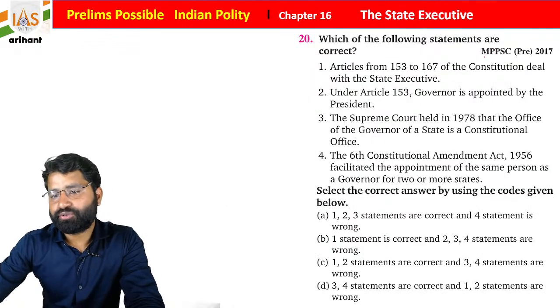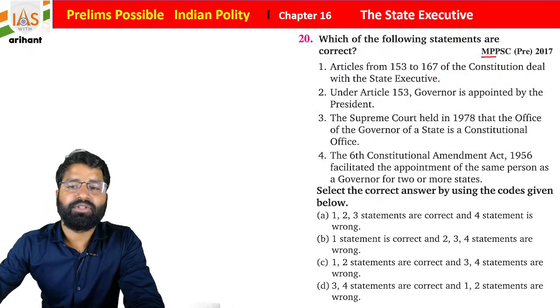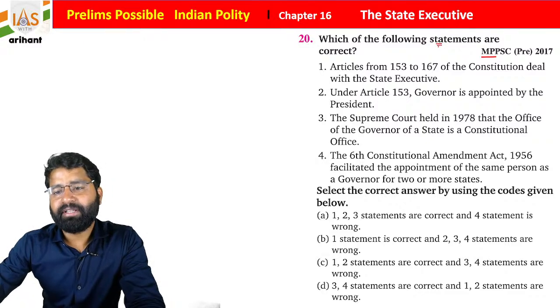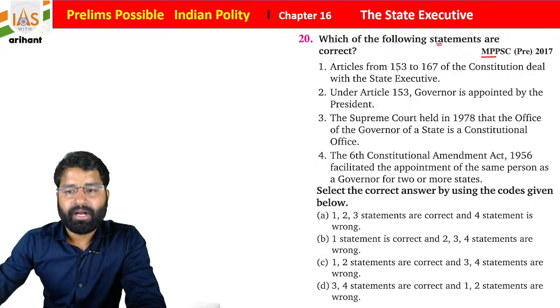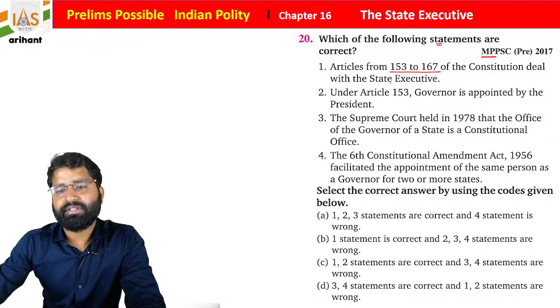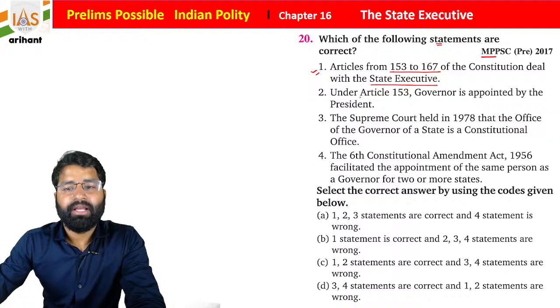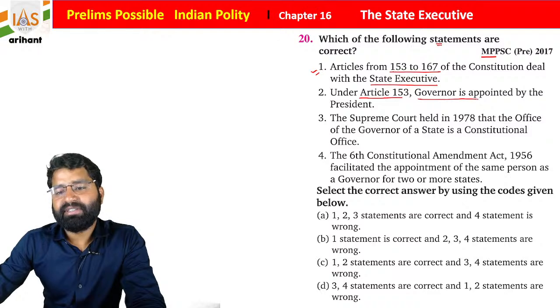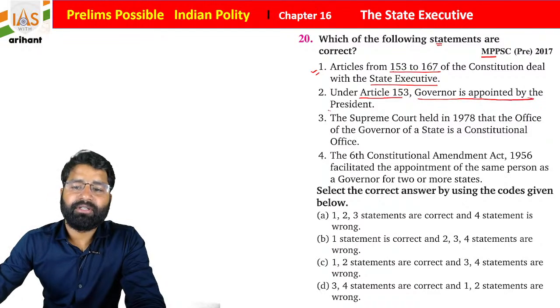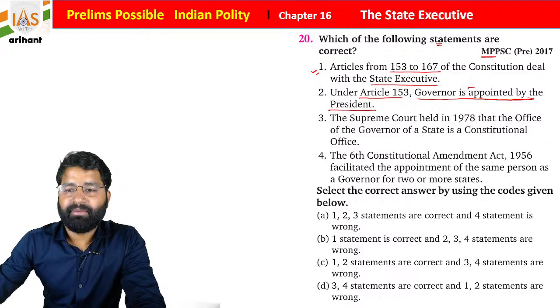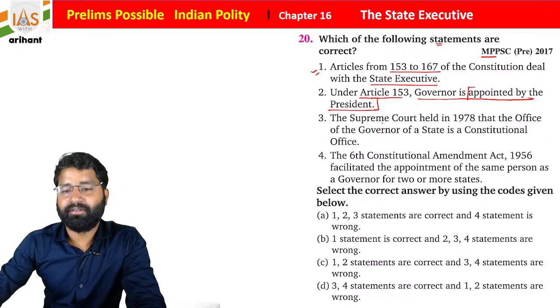Now this question was in Maharashtra PSC 2017. Which of the following statements are correct? Article 153 to 167 is about the state executive. Article 153 is about the governor being appointed by the President of India, which mentions the President's role in the appointment of the governor.